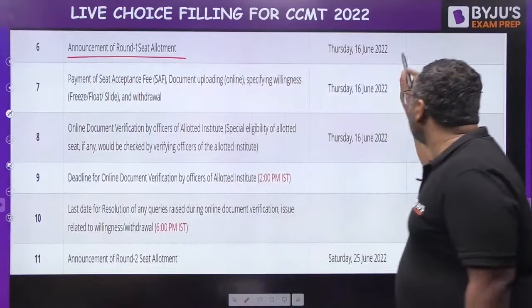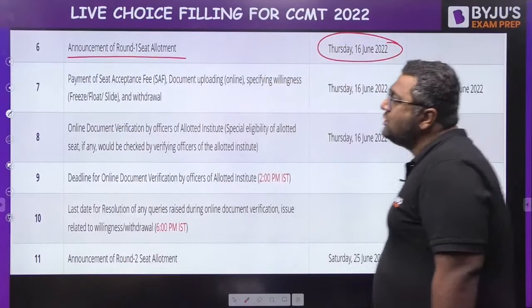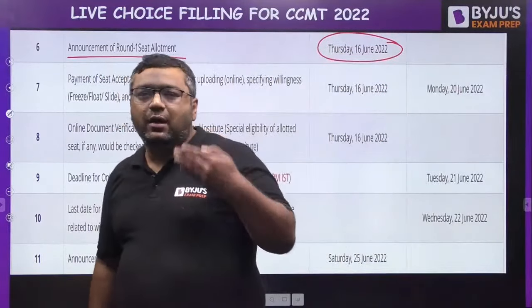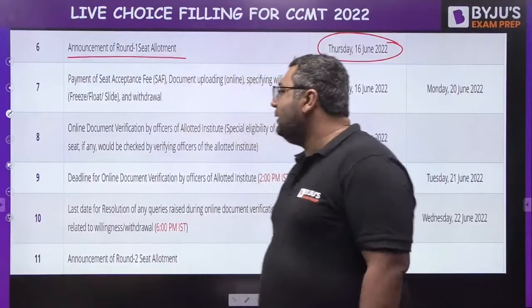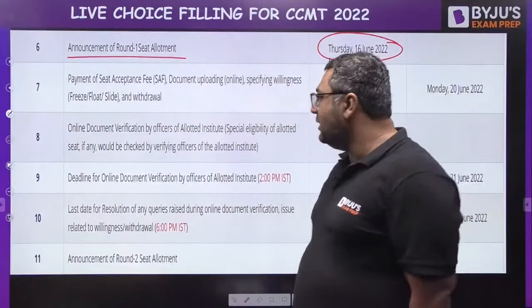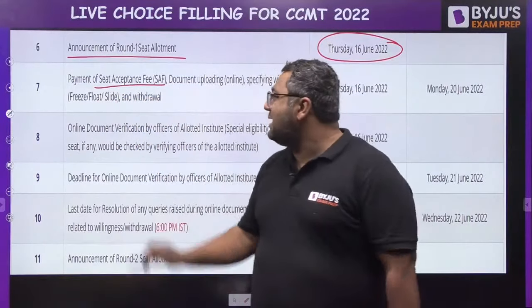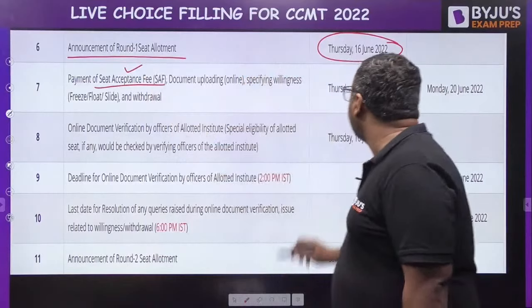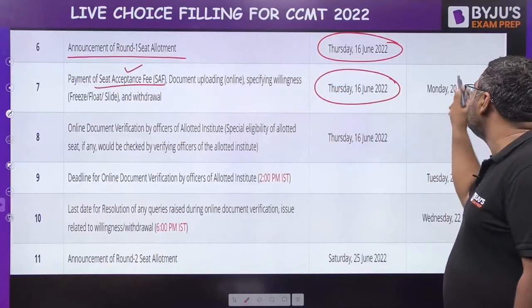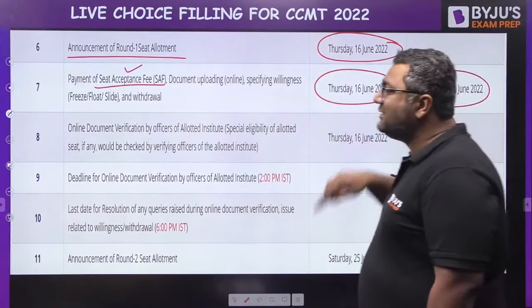So round 1 seat allotment will be there on 16th of June. On 16th June you will be getting the round 1 result. And my dear, if you are going to get any seat, you need to go for payment of seat acceptance fees. After that, for that already a date is there, 16th June to 20th June. So there are 4 days for that.